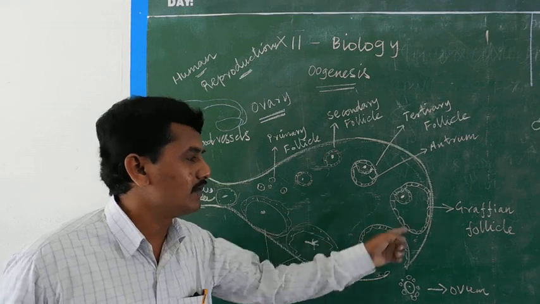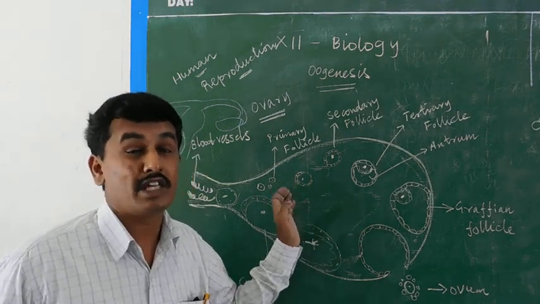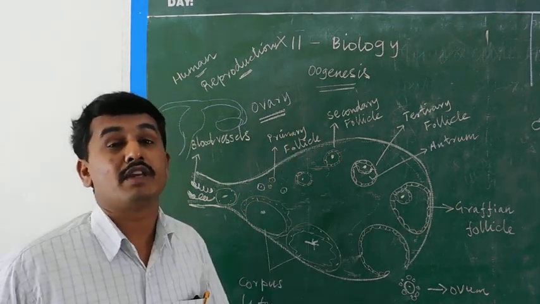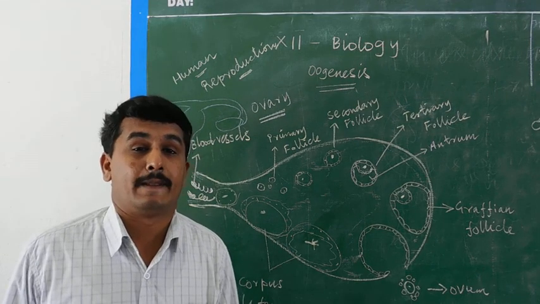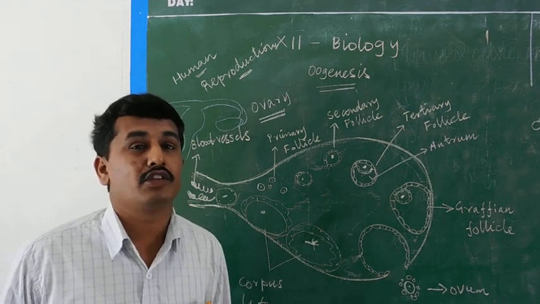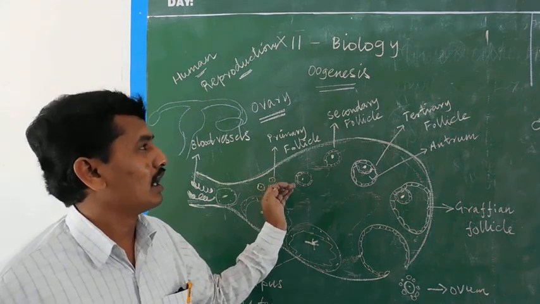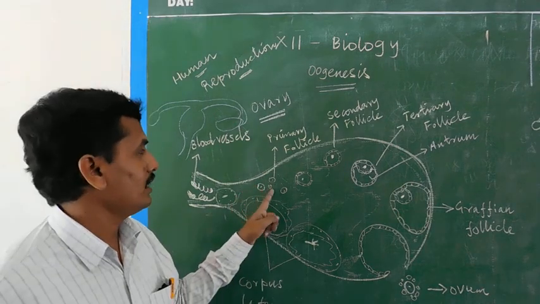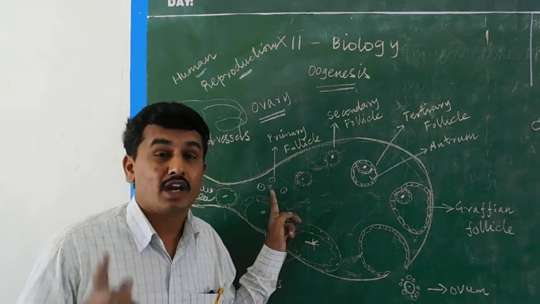These cyclic events occur inside the ovary, and some events also occur inside the uterus. The whole process is collectively known as the menstrual cycle. In the next topic we will discuss the menstrual cycle, but in this topic, the ovary and ovum development. How many primary follicles are present in the starting stage?